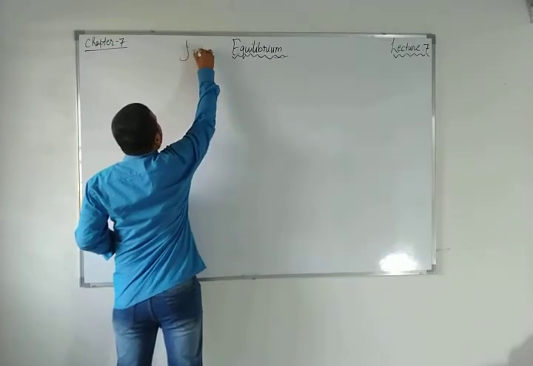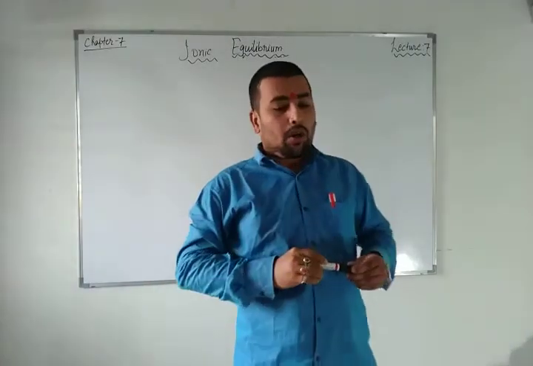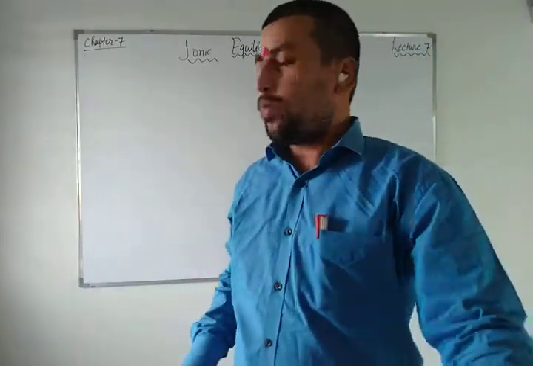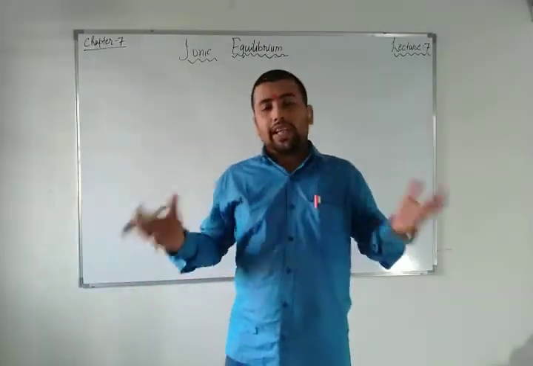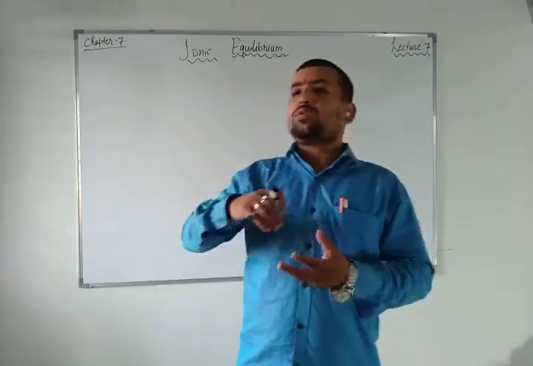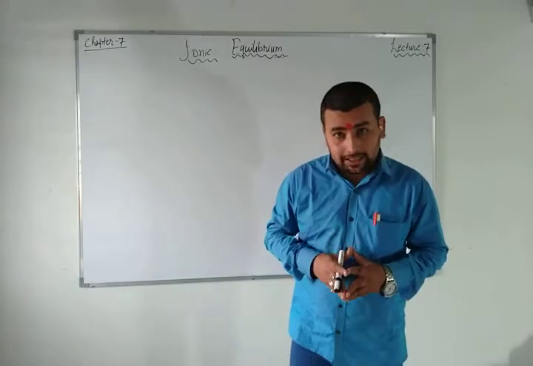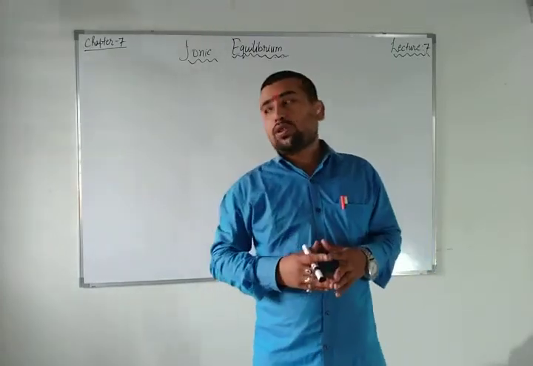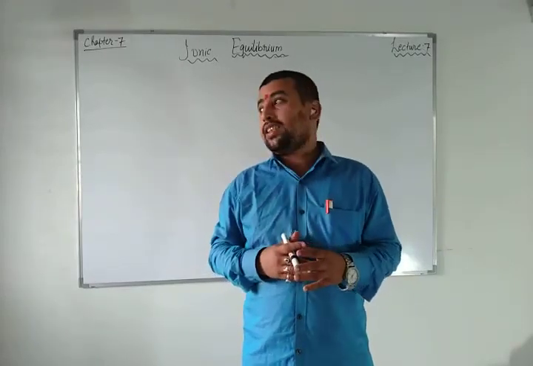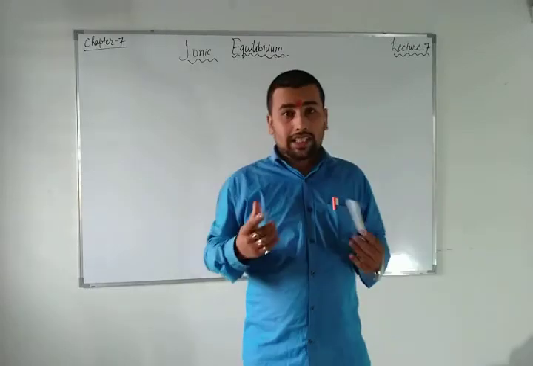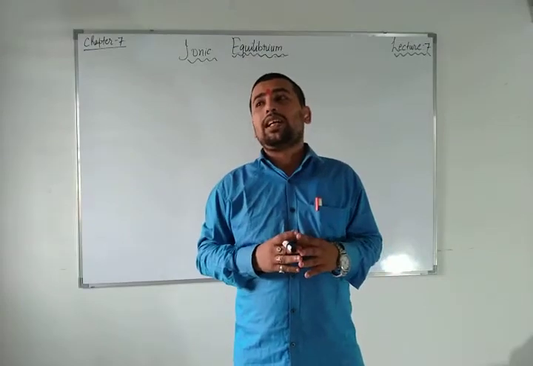This topic will be related to ionic equilibrium. If I talk about the word ionic, ions, I hope all the students know what ions are, right? When any compound breaks, it dissociates, or when we mix it into an aqueous solution, it dissociates into cation and anion. We have studied these things in class 10 also. In class 10 there was a chapter called acid, base and salt. In that we studied the Arrhenius acid, Arrhenius base, Lowry-Bronsted acid base theory, and Lewis acid base theory, and many more things in the 10th standard.